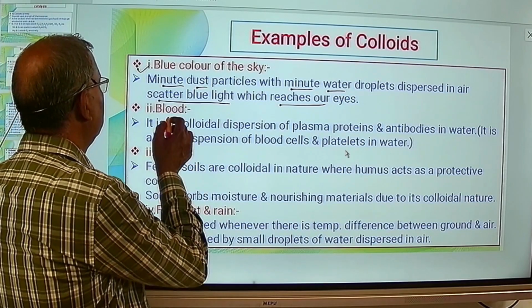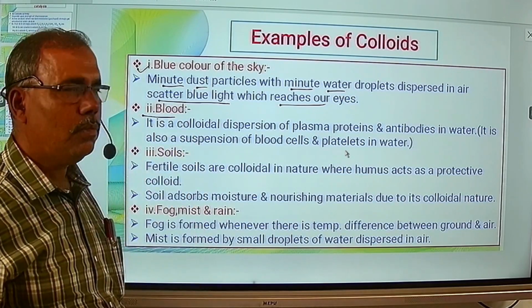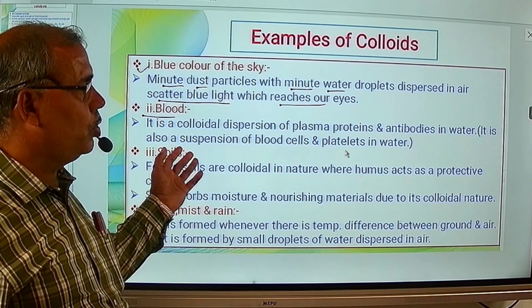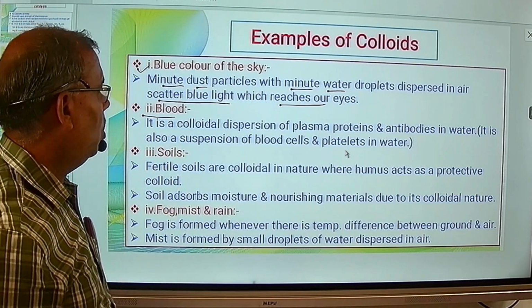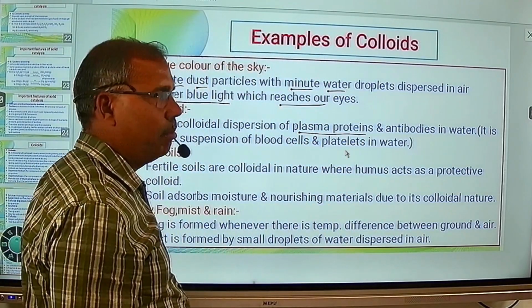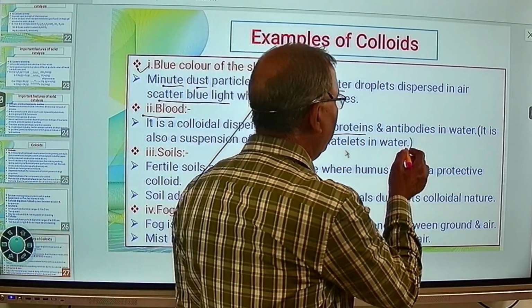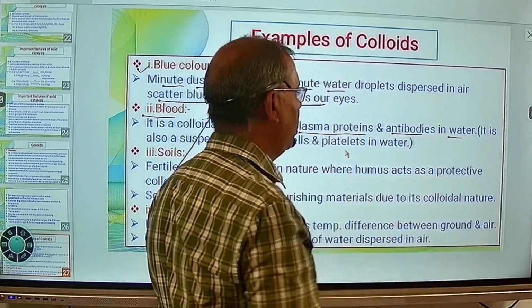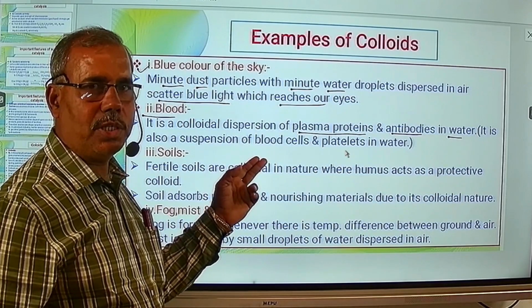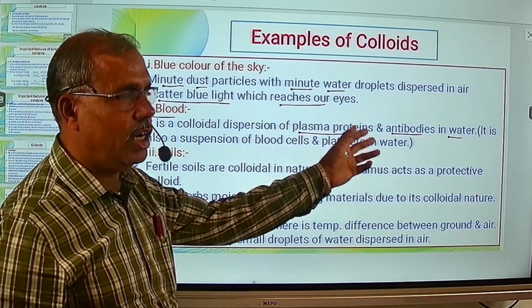Then second is blood. Now we know our blood, it is the colloidal solution or colloidal dispersion of plasma proteins, that is proteins present in plasma. So plasma proteins and antibodies in water. So it is the dispersion of two dispersed phases, that is plasma proteins and antibodies.